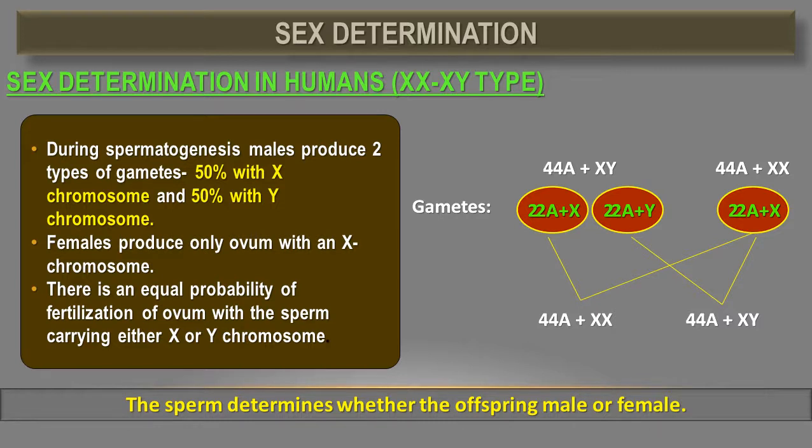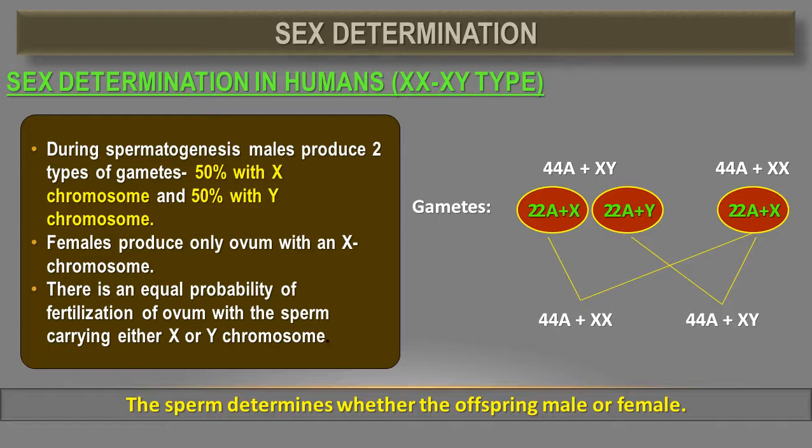So the sperm is mainly responsible for determining whether the offspring is male or female, because the male is heterogametic: 50% have an X chromosome and 50% have a Y chromosome. Those sperms which have an X chromosome fuse with the female gamete. All female gametes have an X chromosome. So when the sperm fuses with an egg having an X chromosome, female offspring are produced.